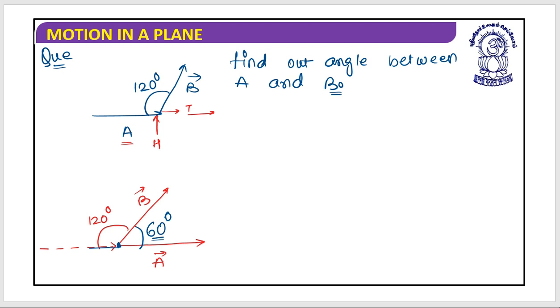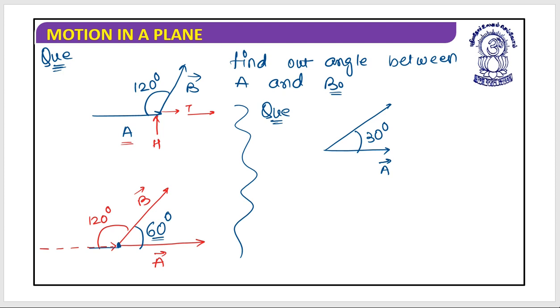Is it clear? Yes. Shall I add one more question here or here itself? Yes. So the next question would be, let's say they have given that this is 30 degrees, this is vector A, this is vector B. Here the situation is that this is the tail section of vector A, and this is the tail section of vector B, so these are the tail sections of both the vectors.